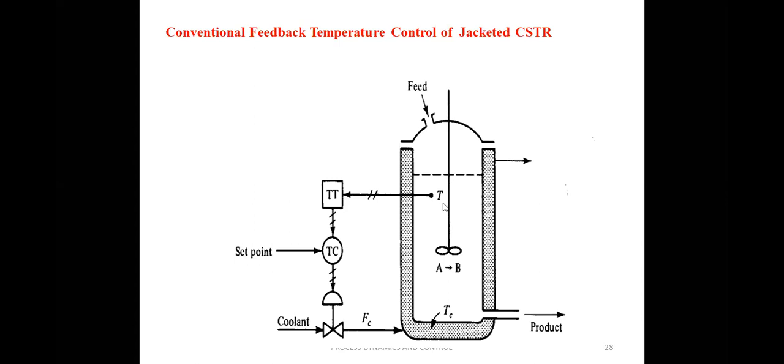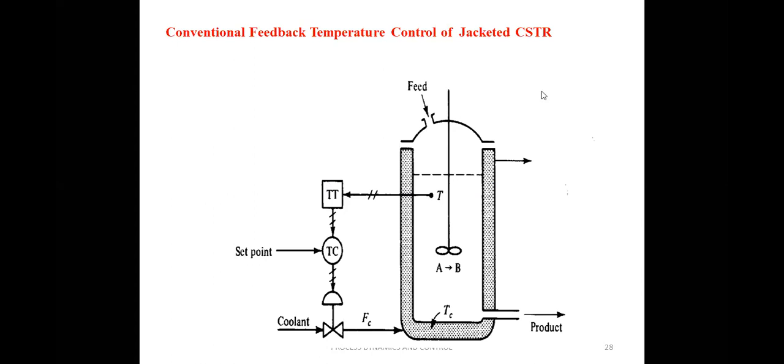Why? Because this simple feedback temperature control measures temperature T and manipulates the coolant flow rate. After observing this process, it is clear that this particular T will respond much faster to changes in the feed temperature than to changes in the coolant temperature.